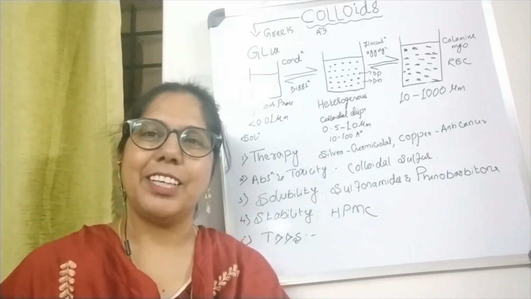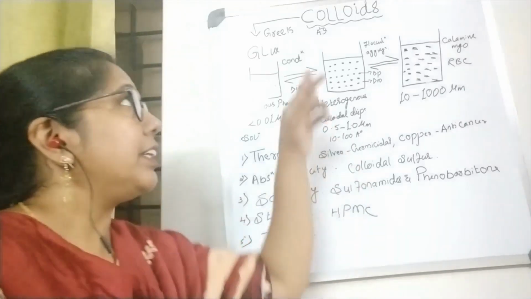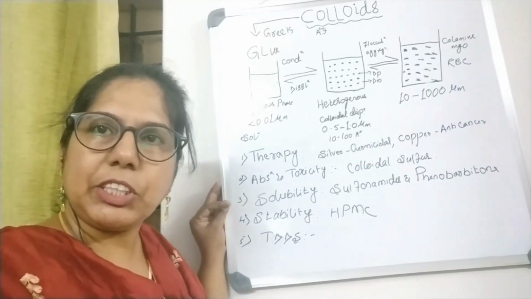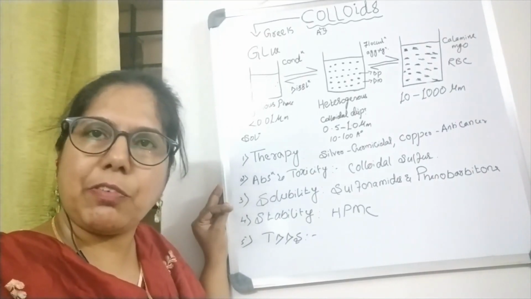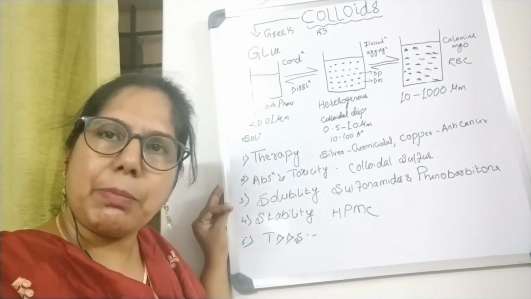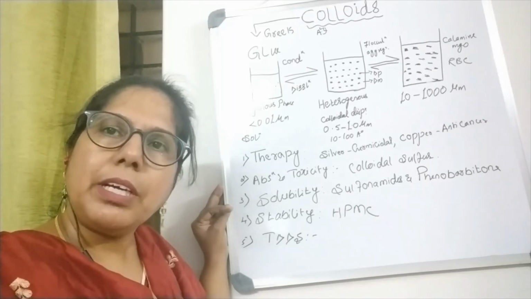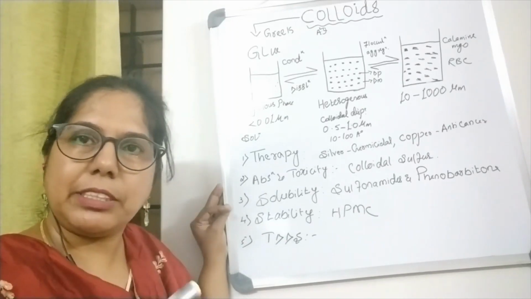Hello class. Today we will start with a new chapter, colloids. As I have written here, colloids. This also comes under coarse dispersion or biphasic dosage form or heterogeneous dosage form, we can say, such as your emulsion and suspension. But how it differs from emulsion and suspension, and why it does not come under solution, we will see.